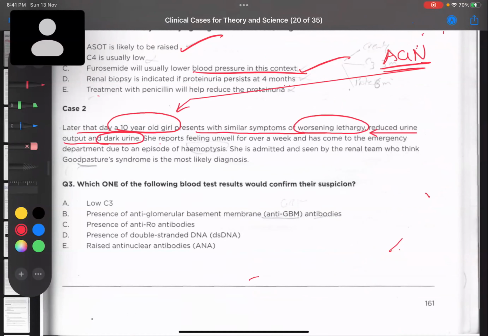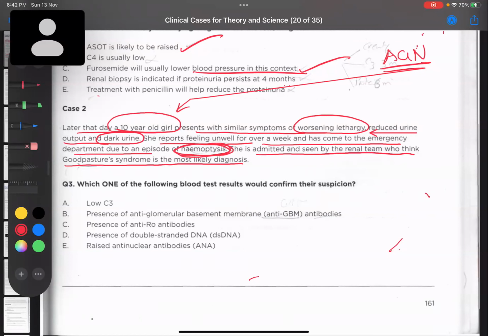dark urine. She reports feeling unwell over a week and has come to the emergency department due to an episode of hemoptysis. She is admitted and seen by the renal team who think Goodpasture syndrome is the most likely diagnosis. What happens in Goodpasture syndrome? What are the features? There will be two things, hematuria, hemoptysis. Just remember these two, that is more than enough.